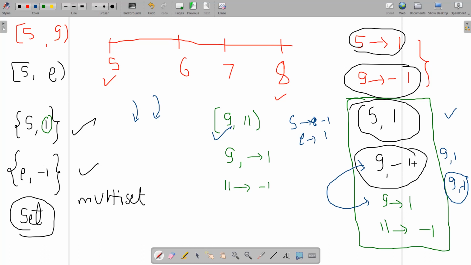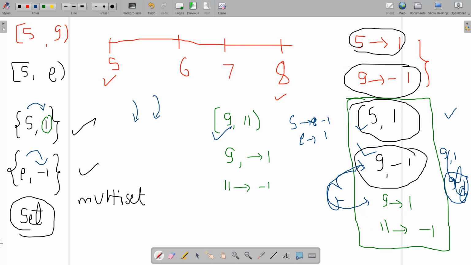That's why I have set the start as the key 1 and the end as the key minus 1. So this will hold the correct order, 9 comma minus 1 will come before 9 comma 1. It means that the 5 comma 1 event has started and it has ended before the starting of the other event, this 9 comma 1.